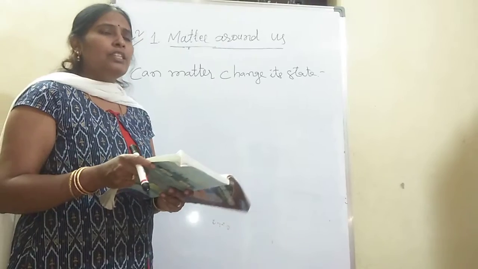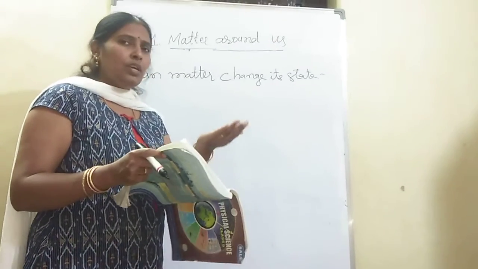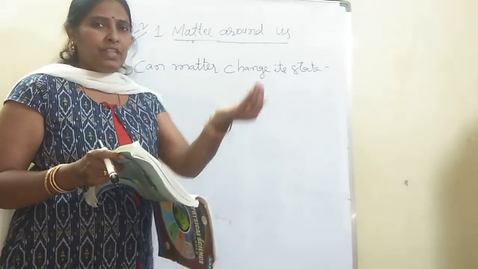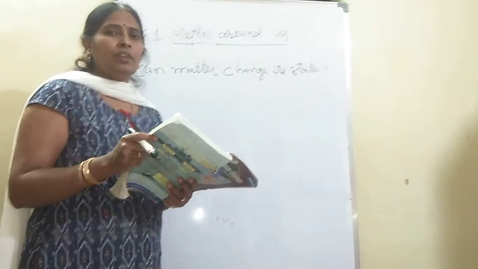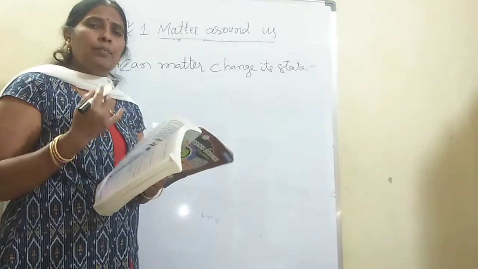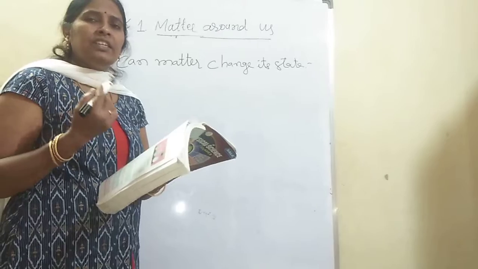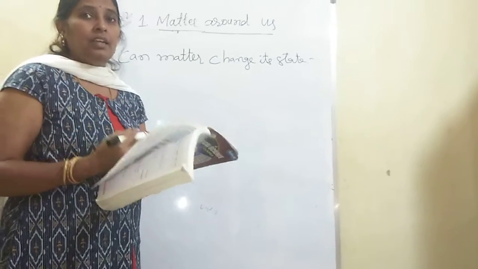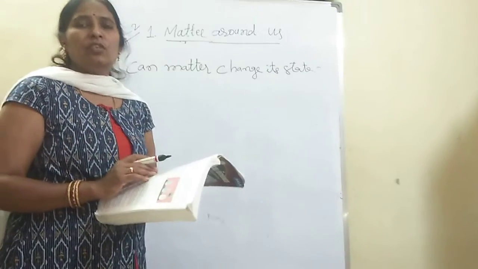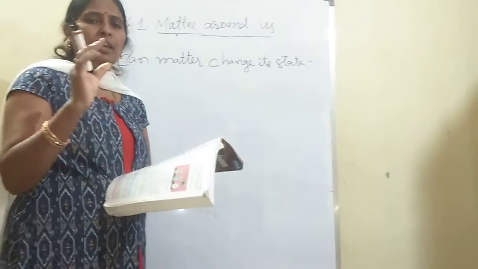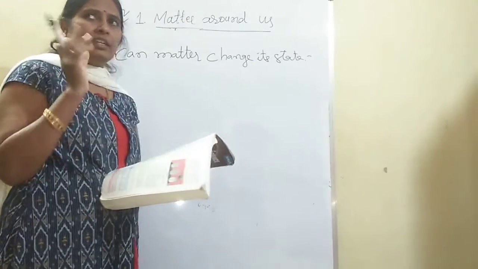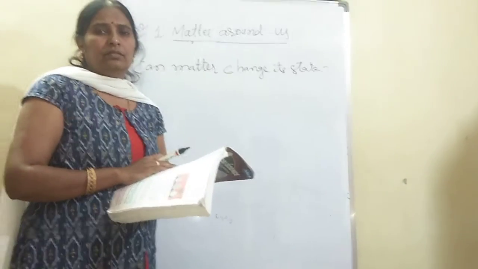Same, the ice block which changed into water in my palm, that water I am taking in a bowl and heating. When we heat, that water changes into water vapor. So by increasing the temperature, one state can change into another state, and by lowering the temperature also, one state can change into another state. You keep a bottle of water in a refrigerator.